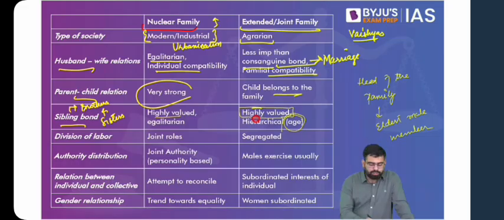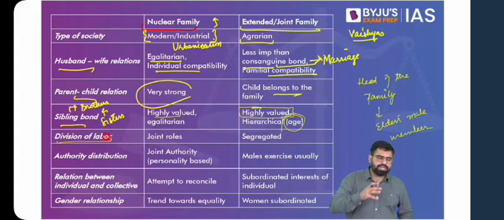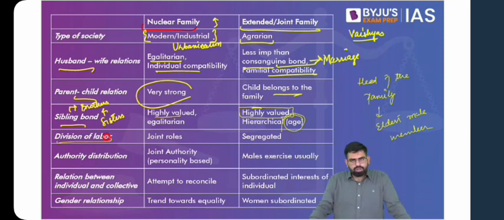Then if we talk about division of labor, because we see family as an institution which works in a form of division of labor as well. Think about a joint family wherein the male members are the sole bread earners of the family. The children are expected just to obey what the elders say. Then the elderly are taken care of by the family, and they also have an important role with respect to socialization. So there is a division of labor.